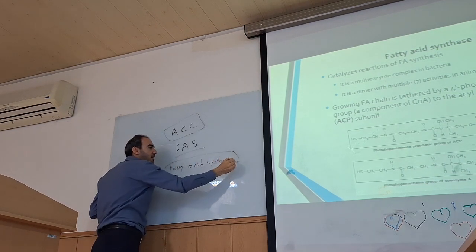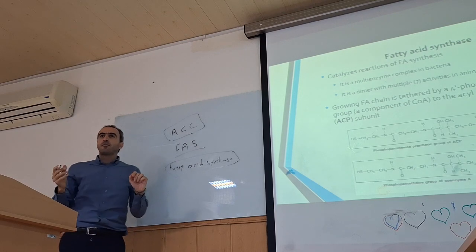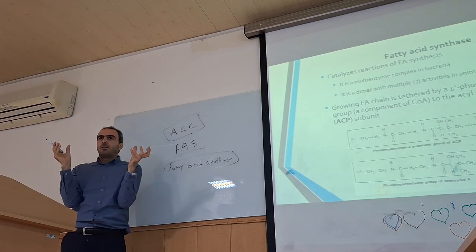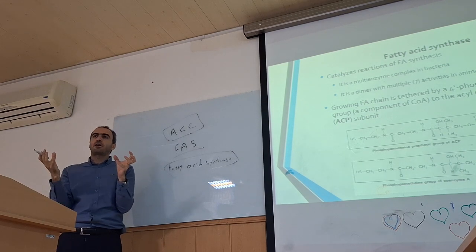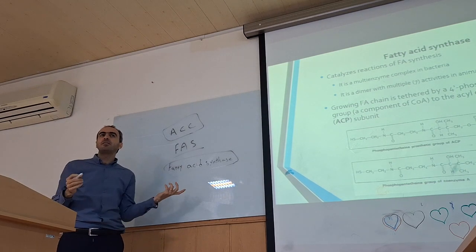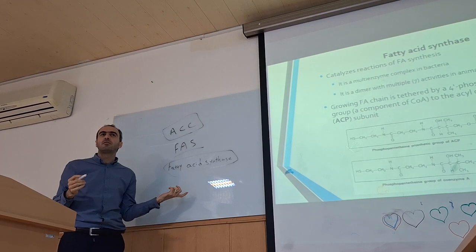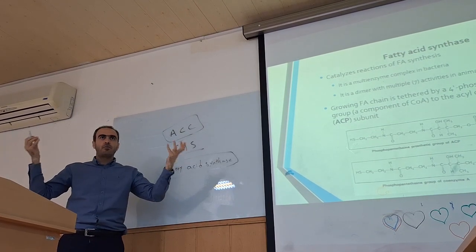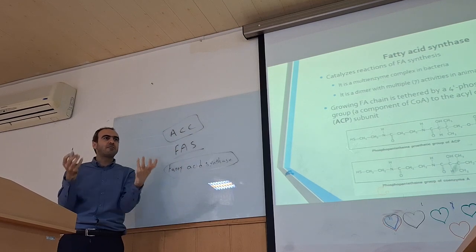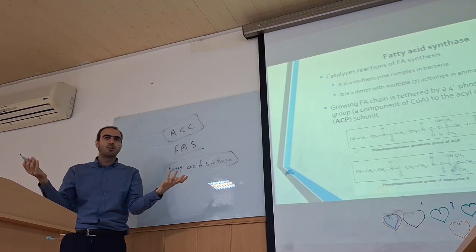This fatty acid synthase complex is a dimer, and each monomer consists of 7 enzymes. How many enzymes are in this complex? 14 enzymes. Two of 7 become 14 enzymes together.